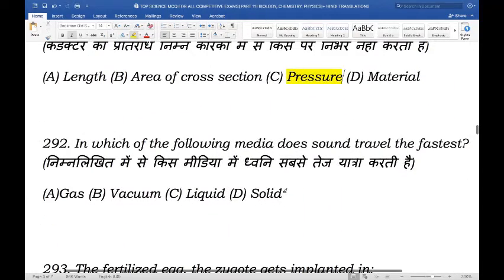Next question. In which of the following media does sound travel the fastest? Now we had a similar question if you have watched my previous videos. And if you have, you would know that the right answer here is solid. And this is because molecules in solid elements are much closer together than those in liquid or gas. In fact, sound travels 17 times faster through steel than through air.